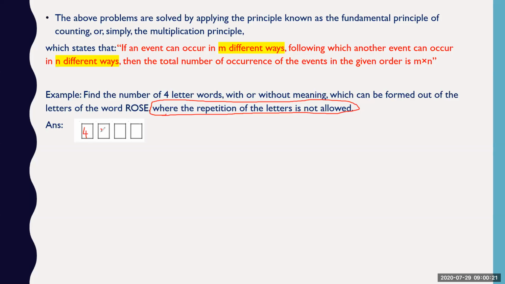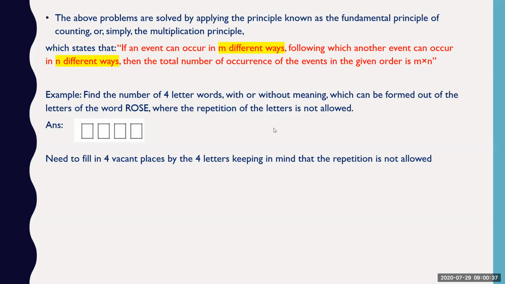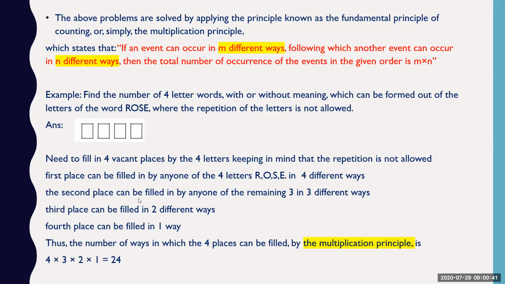So now for this place you can choose only from 3 letters. Then this will be from 2 letters, and this is left with 1 letter. So what is the answer? Four into three into two into one. Okay. Because there is no repetition allowed.